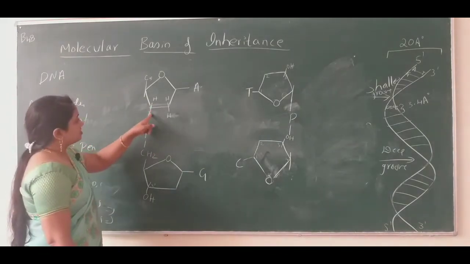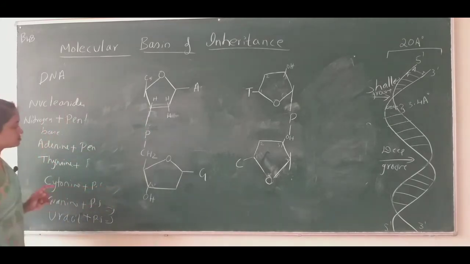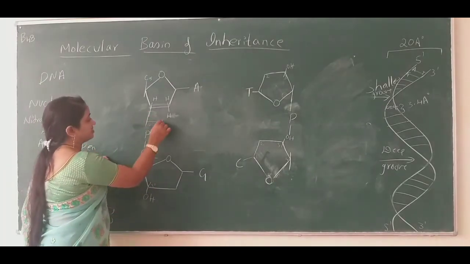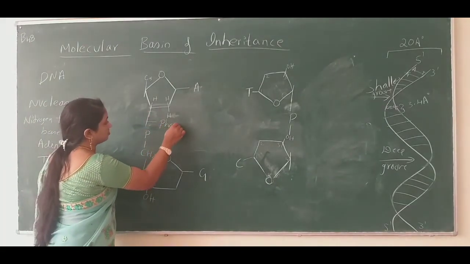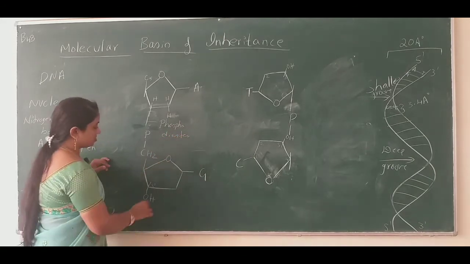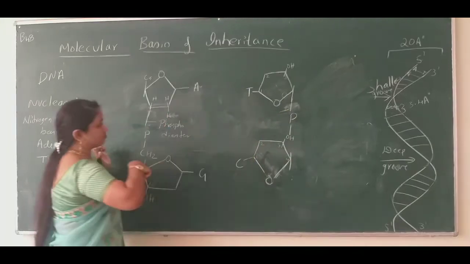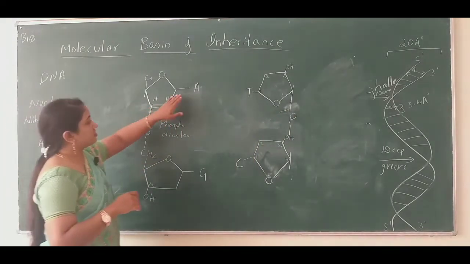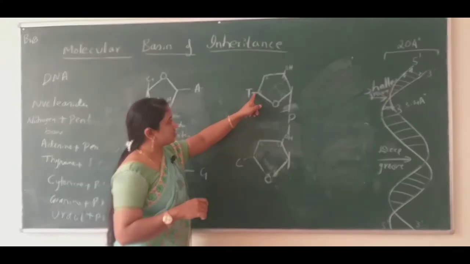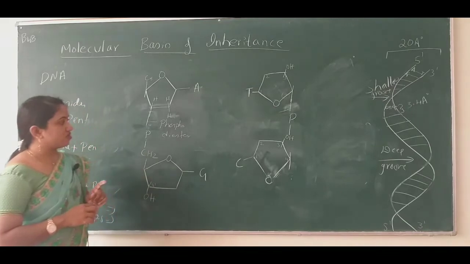So at the 3rd carbon atom it gets connected, right. So you can name this as a phosphodiester bond, and this is a phosphodiester bond. One more is there, this is a glycosidic bond, and this is also a glycosidic bond.